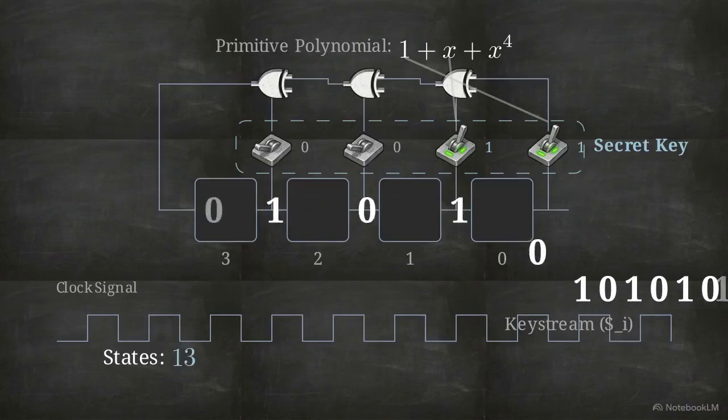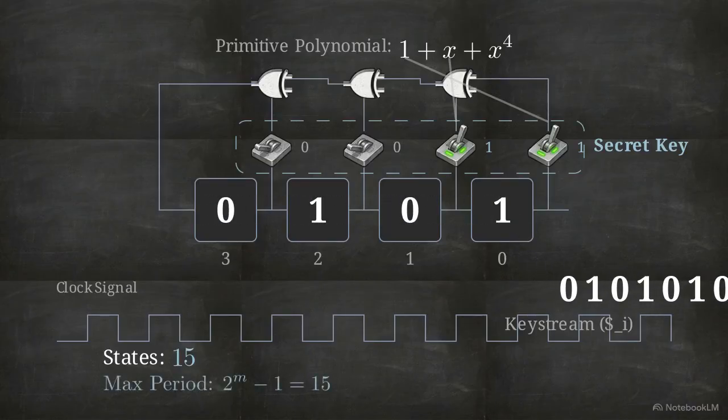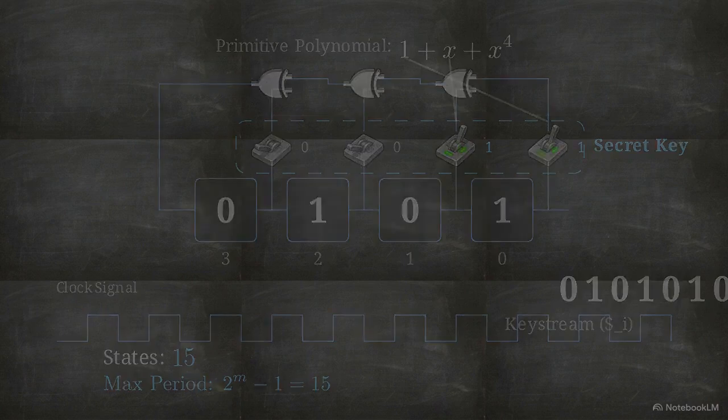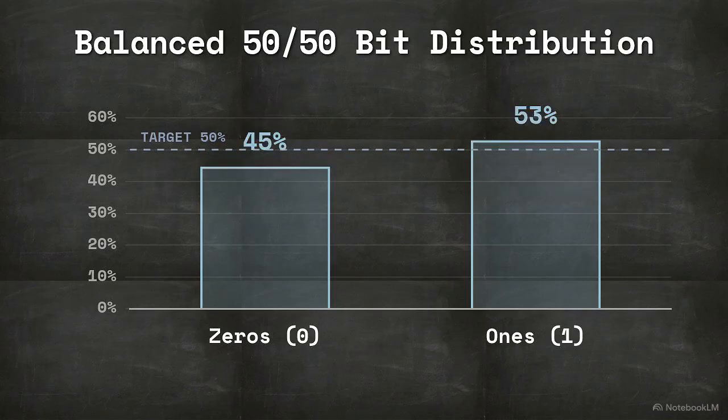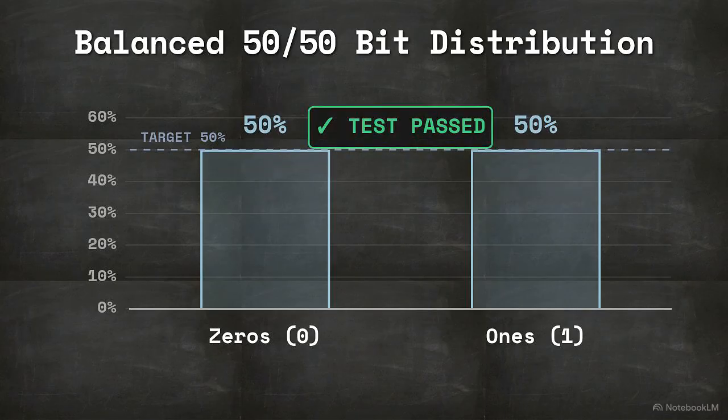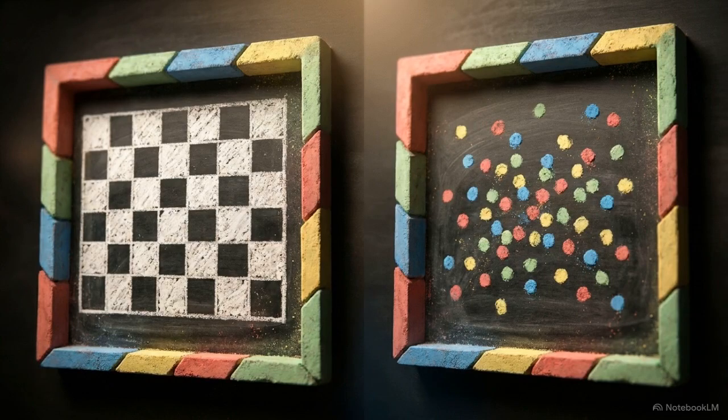By configuring these switches according to mathematical rules known as primitive polynomials, engineers ensure the hardware cycles through every possible internal state. This creates a maximum period of 2 to the power of m-1 states before the sequence ever repeats. Over a span of millions of bits, this sequence passes standard randomness tests, exhibiting a balanced ratio of ones and zeros. But statistical randomness is not equivalent to cryptographic unpredictability.